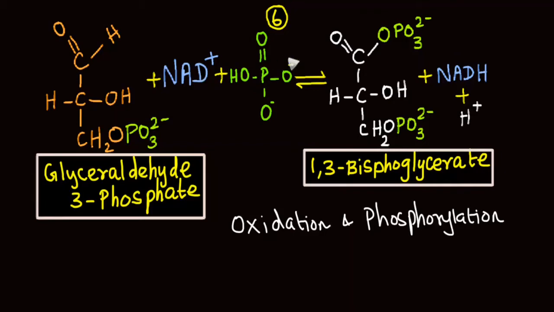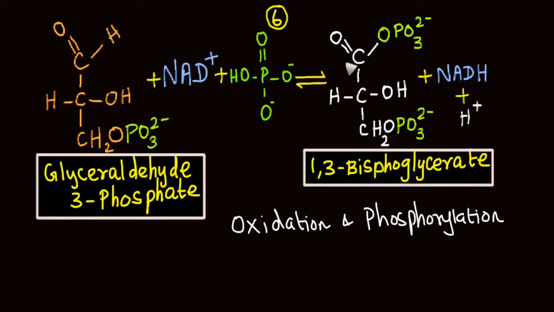If you look at both the compounds, you will know that the aldehyde group in glyceraldehyde gets converted into a carboxylate group in glyceric acid. As it contains two phosphates, one with carbon 1 and the other with carbon 3, this product is known as 1,3-bisphosphoglycerate. Bis means 2.